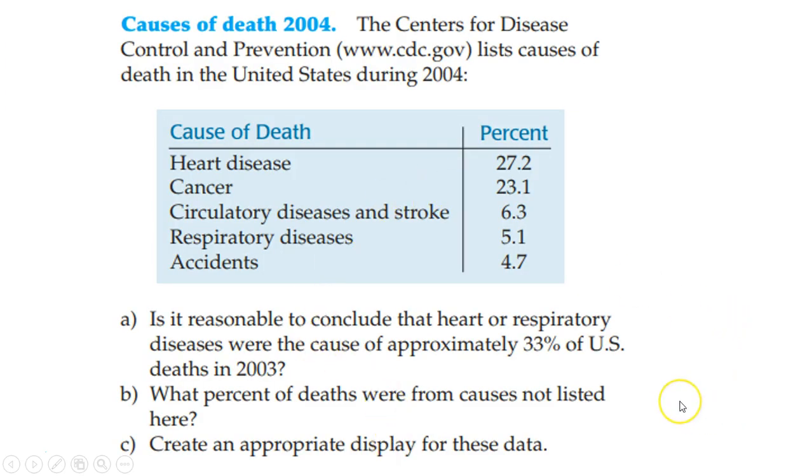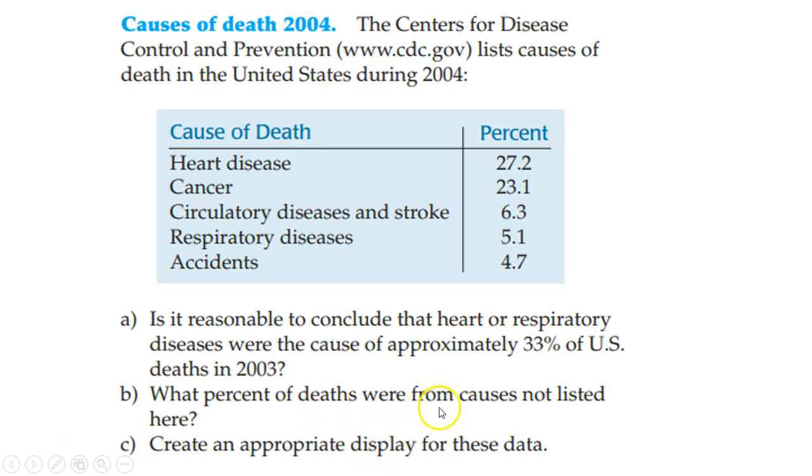Here's your next one. Centers for Disease Control and Prevention. We got our list for 2004. This is the cause of death and the percentage of them. It says, is it reasonable to conclude that heart or respiratory disease were the cause of approximately 33% of the U.S. deaths in 2003? This is a list of causes of death in the United States during 2004. In 2004, it's looking like this is around 32.3. So, can I conclude that? I don't know. We'll see.